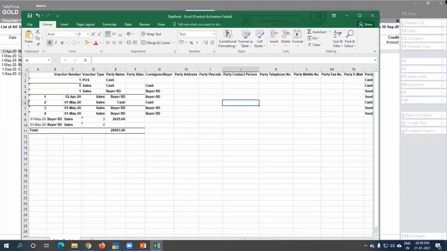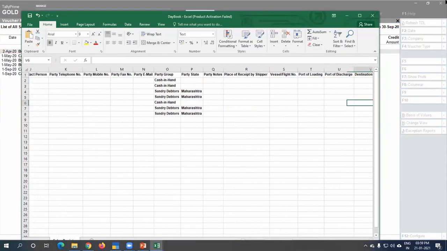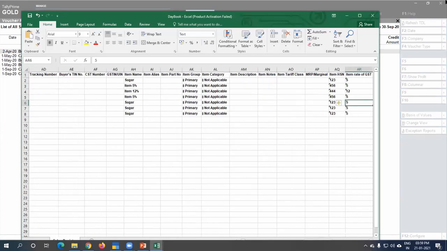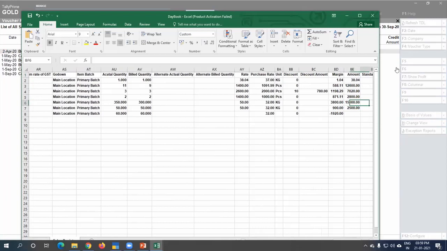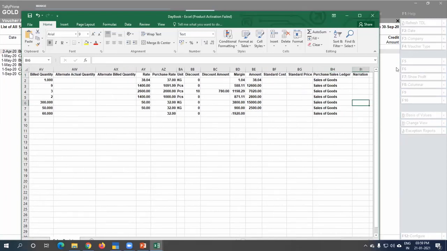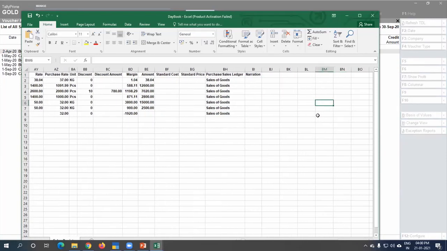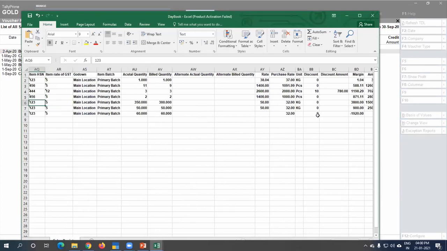What happens? Tally will show you actual and billed quantity. See here, 11 and 9. So anyone can create a formula 11 minus 9 and just drag the formula.